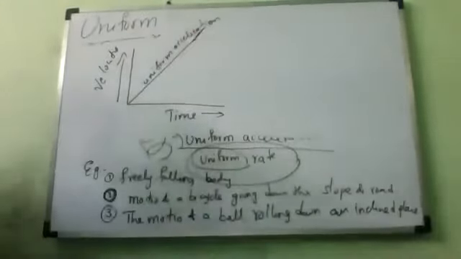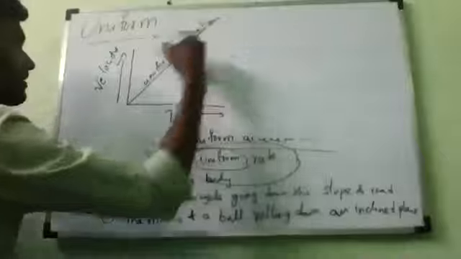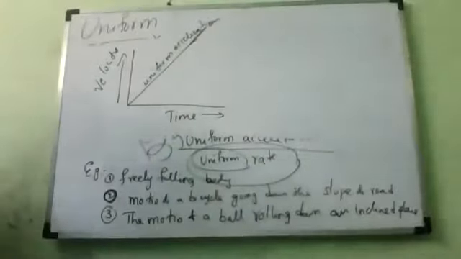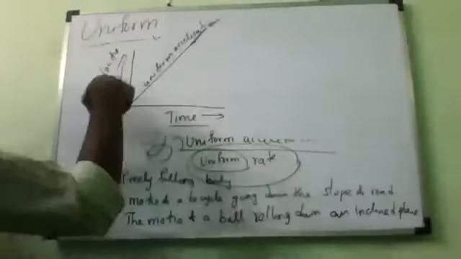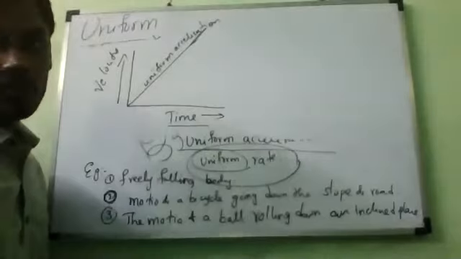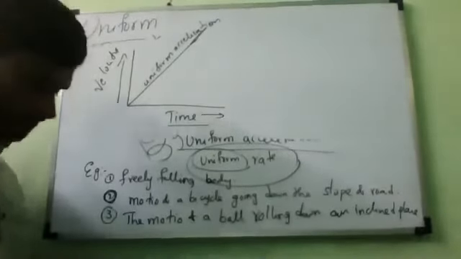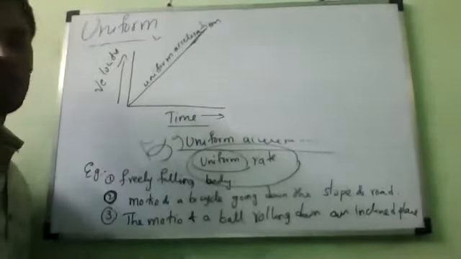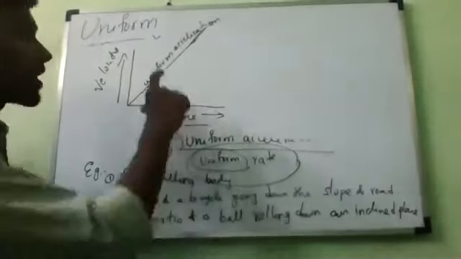This is the graph for uniform acceleration, always in a straight line. This is time and this is velocity. Remember, this is the velocity scale and this is the time scale. After these three examples, you draw this graph.